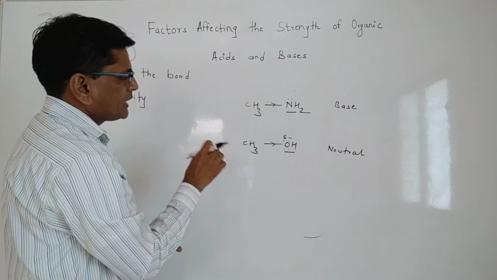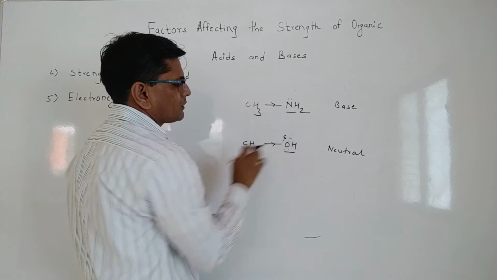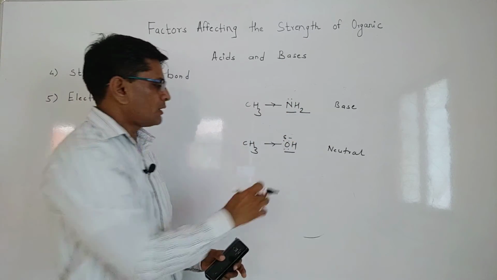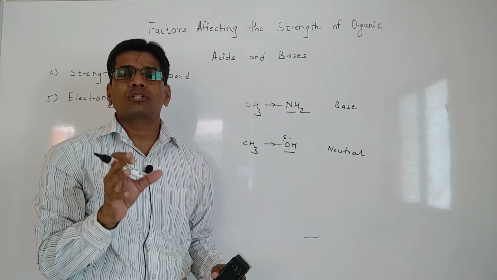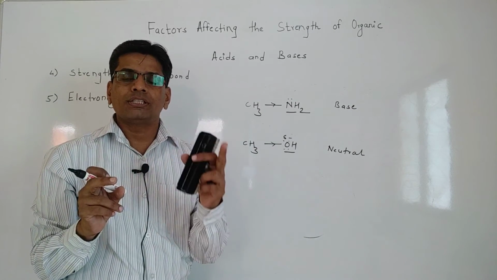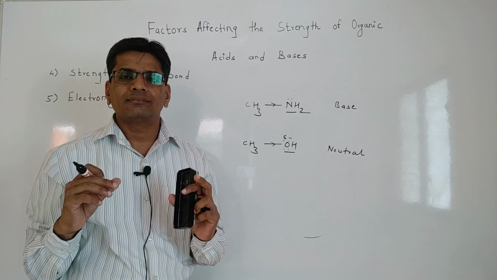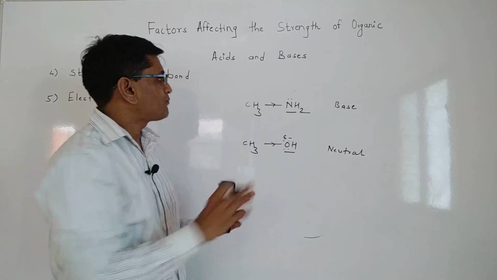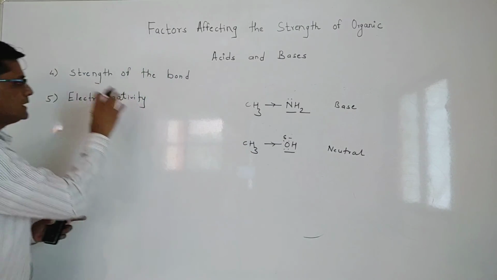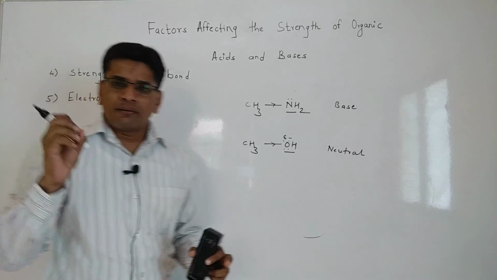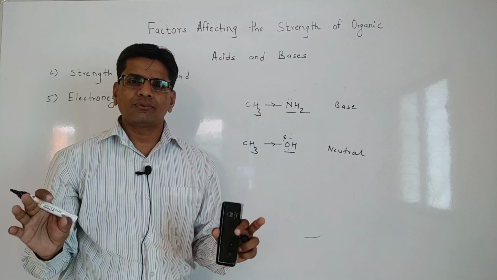When we consider the strength of the bond, both molecules have strong bonds, but oxygen as compared to nitrogen makes the bond stronger due to forming partial negative and partial positive charges. They hold the bond more tightly. That is the reason why this is basic and this is neutral. These are the 2 factors which affect the strength of acids and bases. Thank you very much.